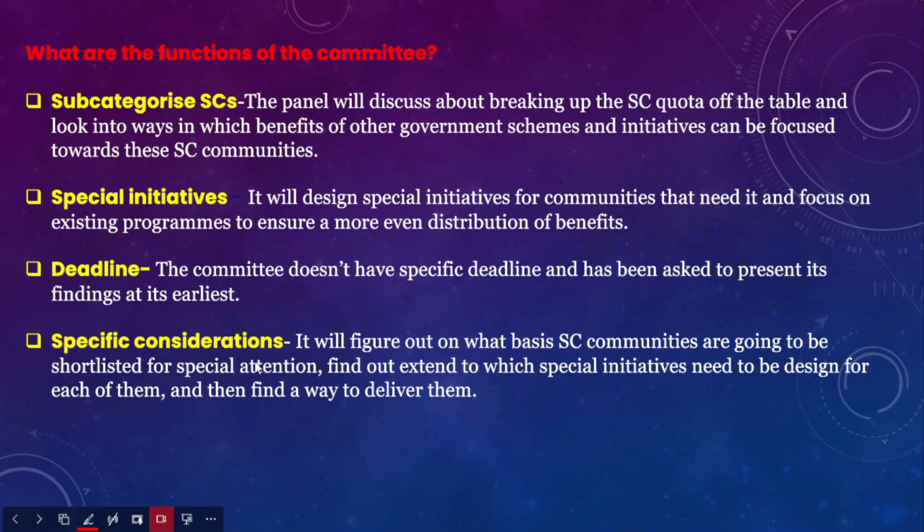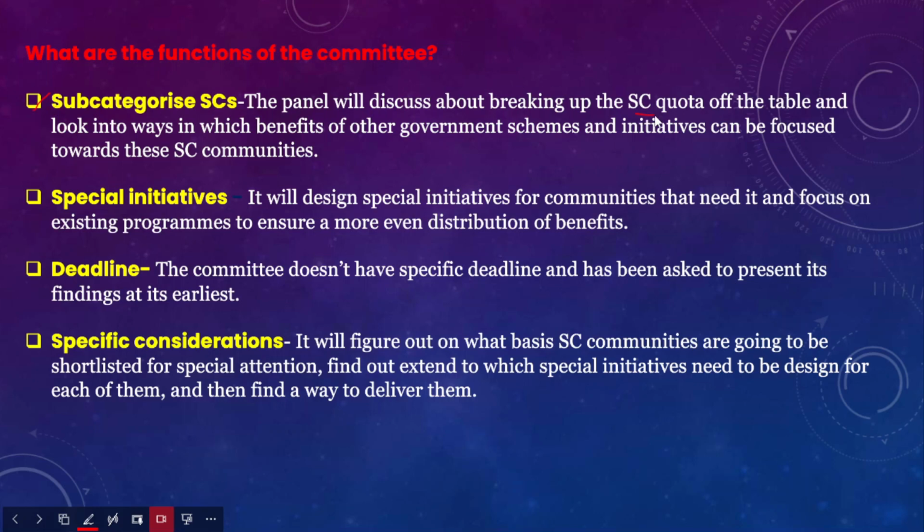In this context, we have to understand the different functions of the committee. What are the main functions of the committee? The first most important function is to subcategorize the scheduled caste. The overall objective of the committee is to subcategorize the scheduled caste and ensure that the reservation benefits are equitably distributed across all sections. The panel will discuss breaking up the SC quota.